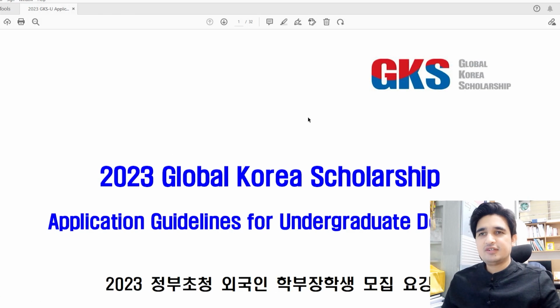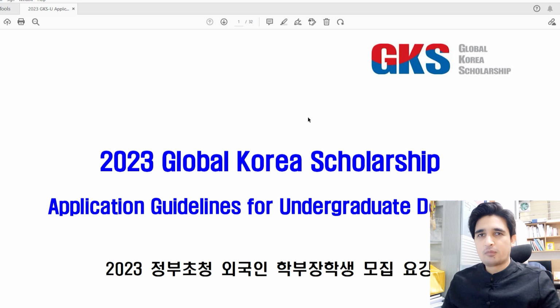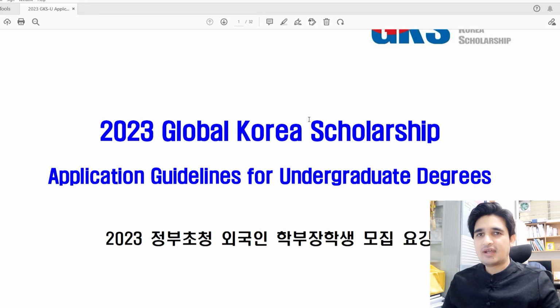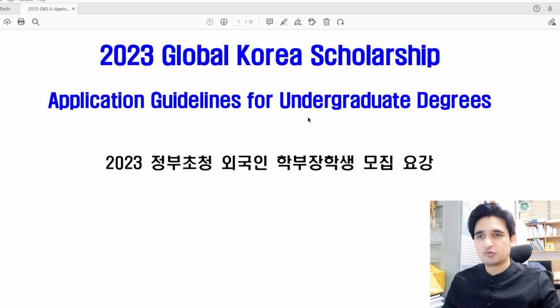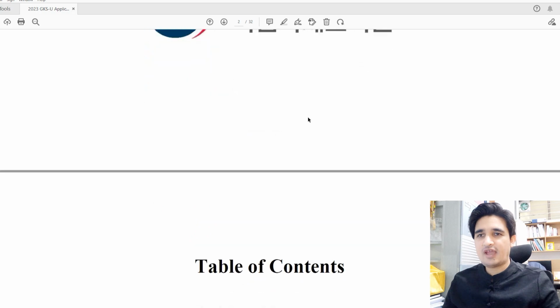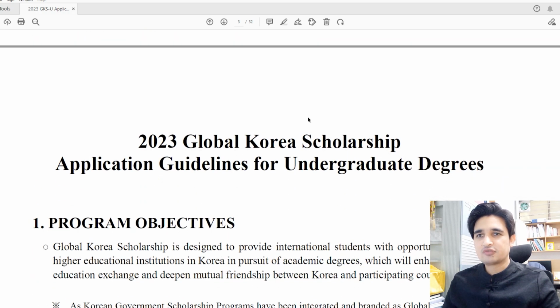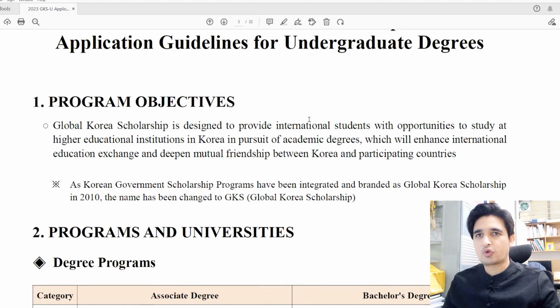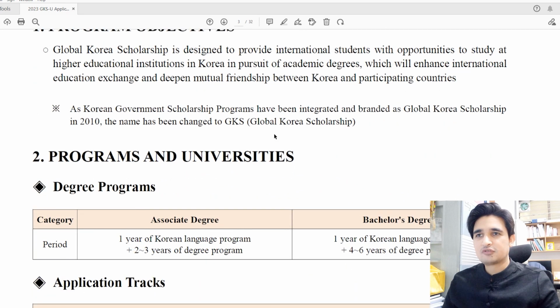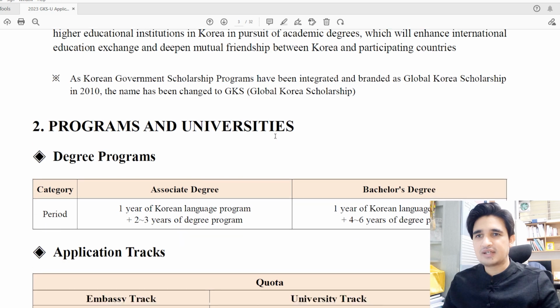Now on the screen you can see the 2023 Global Korea Scholarship Application Guideline for undergraduate degrees. Now I will read all these guidelines and explain all the important points for you. First of all, we have to look at the eligibility criteria and program objective. I think there is no need to explain the program objectives, they are very clear. Then we have to look at the programs and the universities.